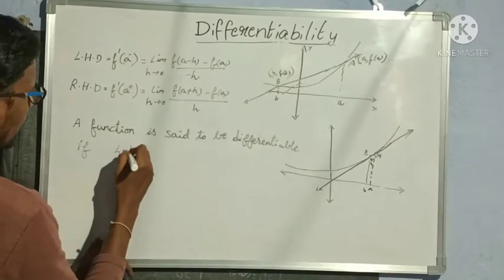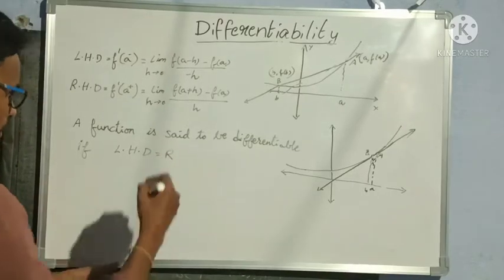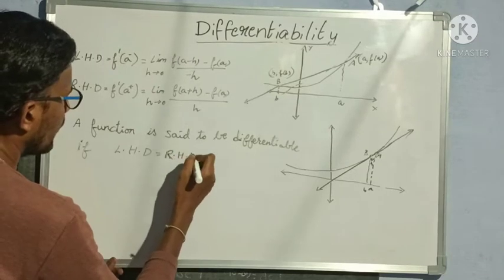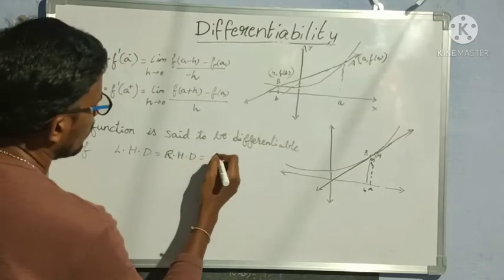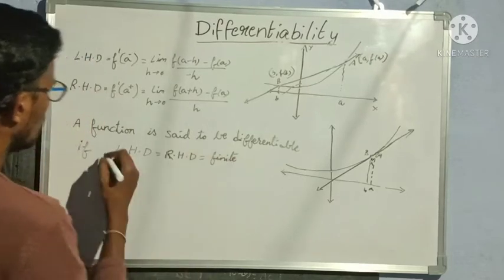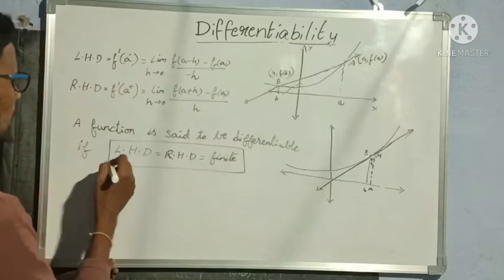Left hand derivative is equal to right hand derivative, that is equal to a finite value. Means when we are getting a finite value, then only we can say that a function is differentiable.